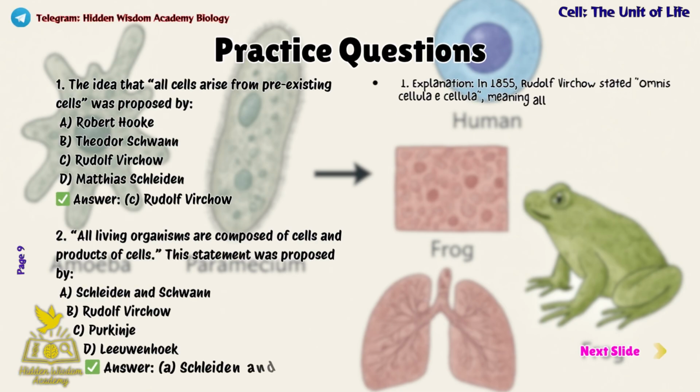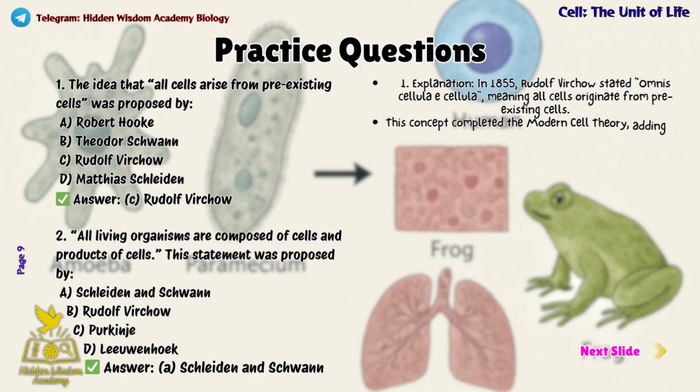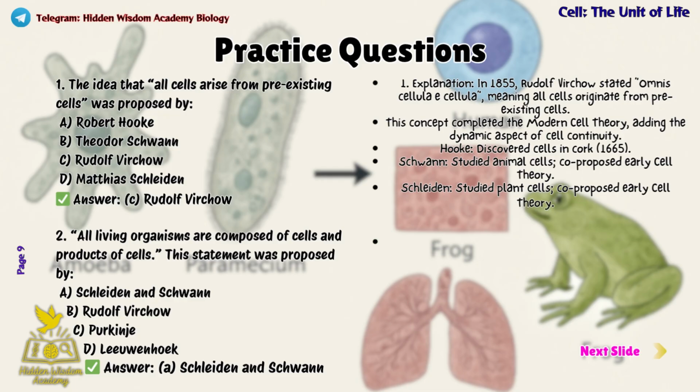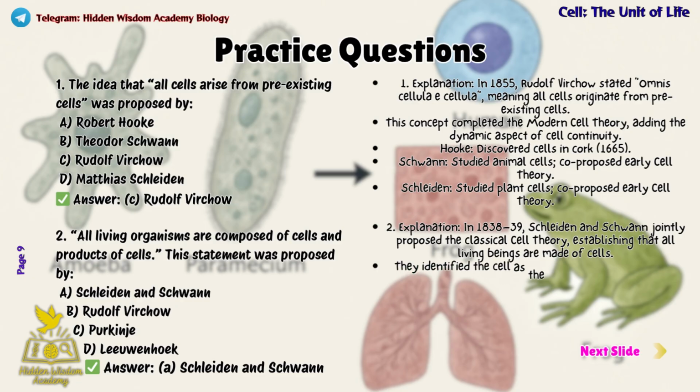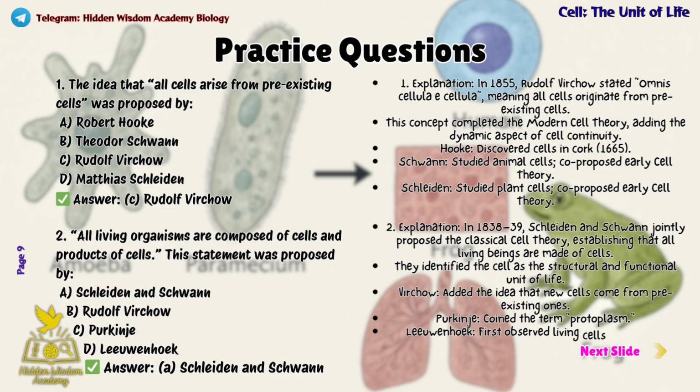Let's practice a few questions to test your knowledge. Let's start with question 1. The idea that all cells arise from pre-existing cells was proposed by: Option A, Robert Hooke. Option B, Theodor Schwann. Option C, Rudolph Virchow. Option D, Matthias Schleiden.